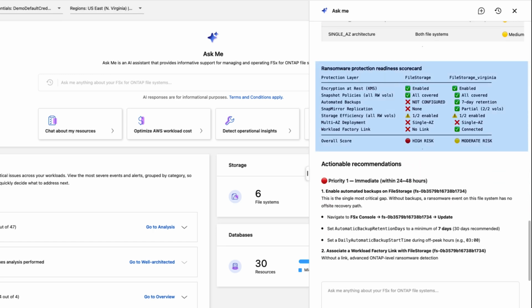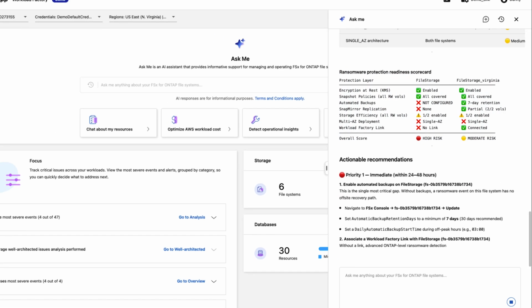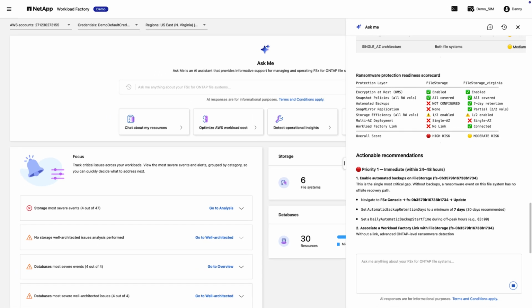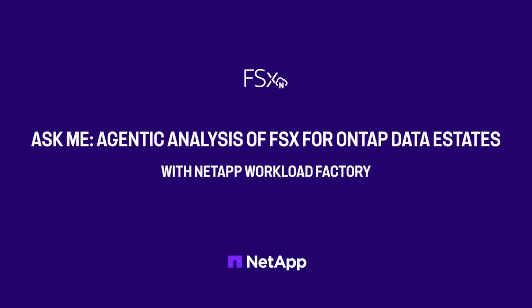There you have it. With Ask Me, planning, deploying, and operating FSx for ONTAP workloads according to best practices have become quicker, simpler, and more precise than ever. Ask Me, agentic analysis of your FSx for ONTAP data estate with NetApp Workload Factory.